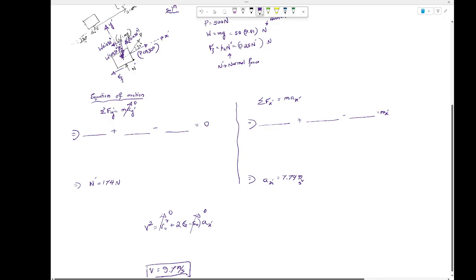So everybody wants to finish it by yourself. Fill in the blanks, do the math, and come up with the result, N prime. What is N prime again? The normal force. Once you have the N prime value, you're going to plug it into the friction force equation, where F is the friction force. Fill in the blanks here, find the value of ax, and once you have that, plug the ax value into this equation and find the value of the final velocity.